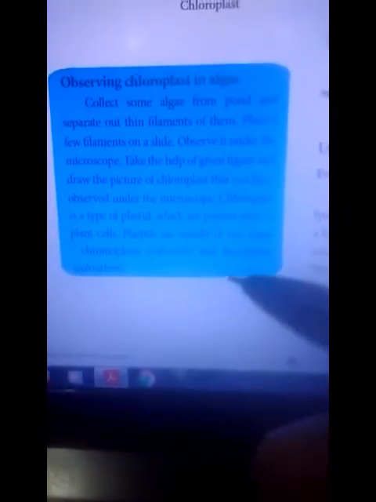Chloroplast is a type of plastid. Plastids are of three types: leucoplast, chromoplast, chloroplast. These three types of plastids are present only in plant cells. Plant cells contain chloroplast. Plastids are mainly of two types. Chromoplast means color-producing pigments are present only in the chromoplast. And next, leucoplast. Leucoplast means colorless plastids.